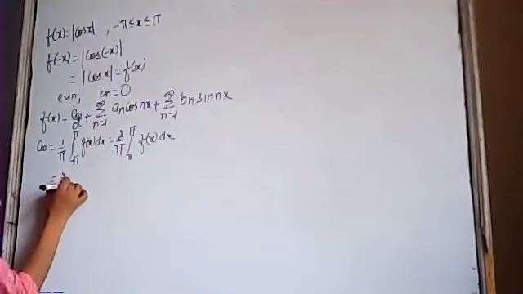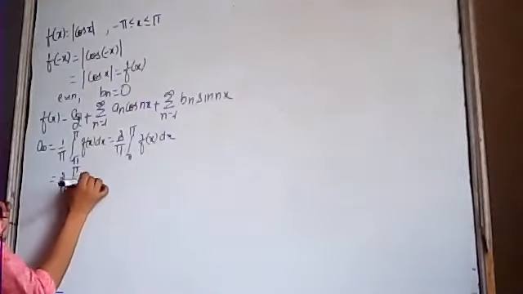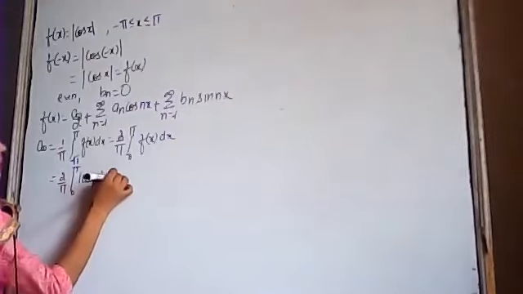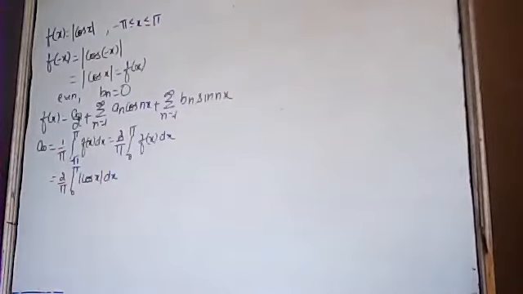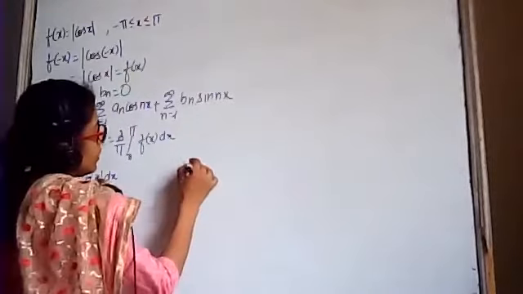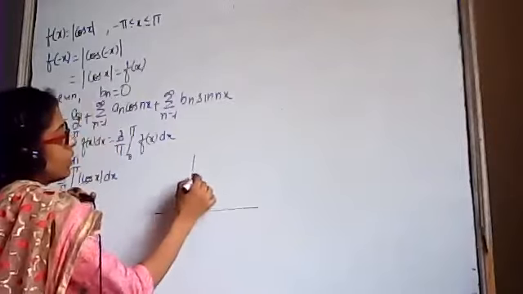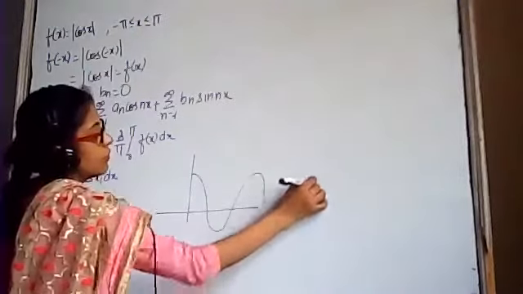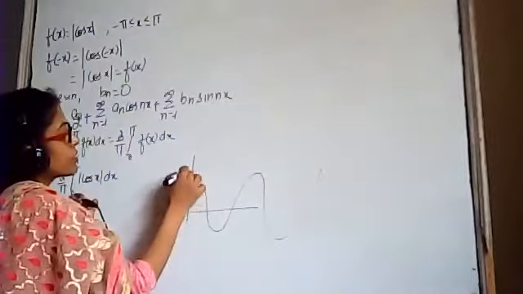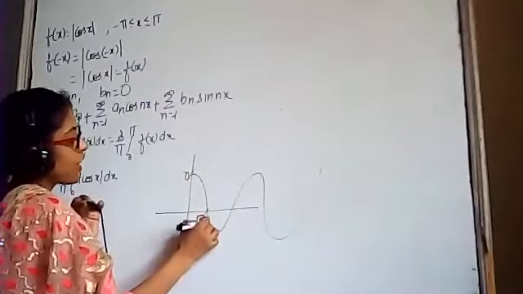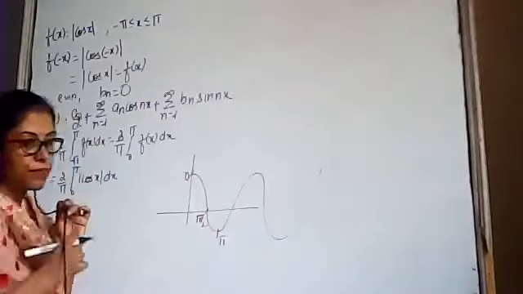Now see, the value of f(x) is mod of cos x. We can't write mod of cos x as positive cos x. This is the cos curve. This is the value 0, this is pi by 2 and this is pi.